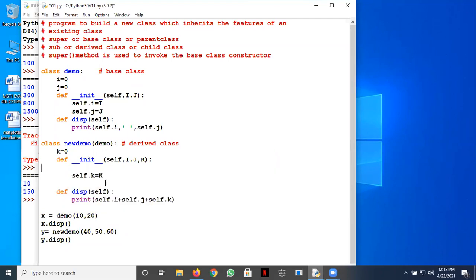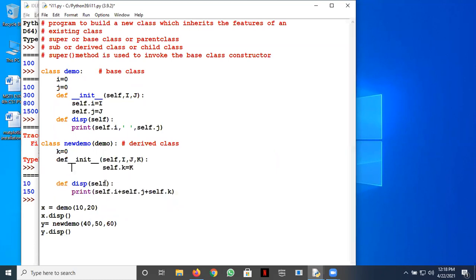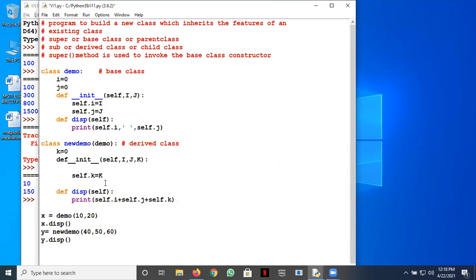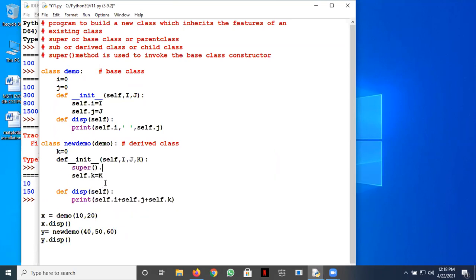Super. I'll first write this statement here. Super, it's a method. Dot, then you call this init. Something like this we can do here.